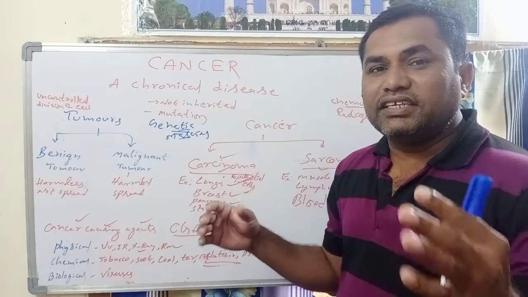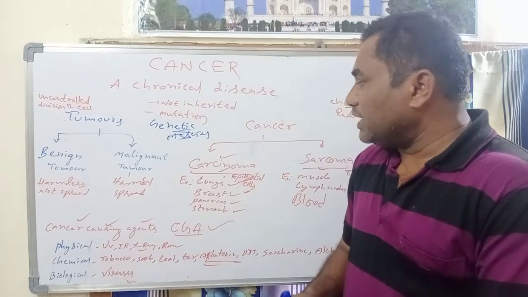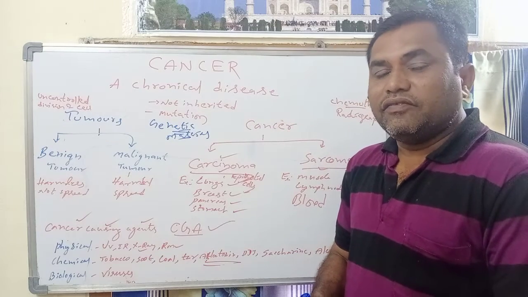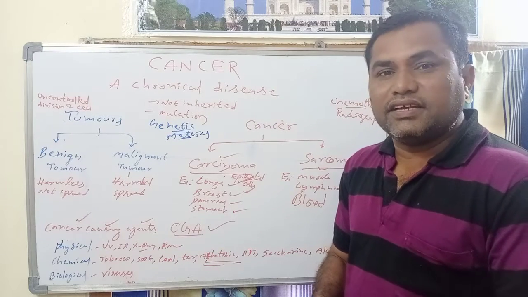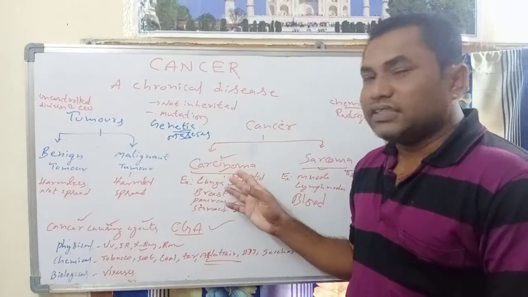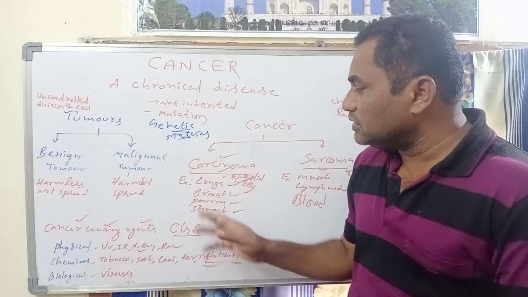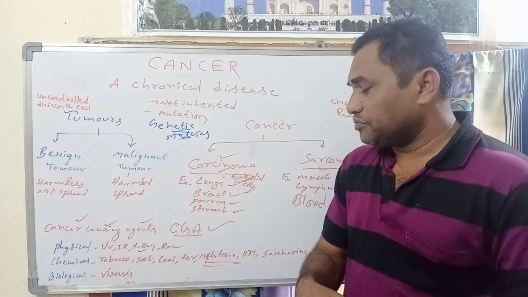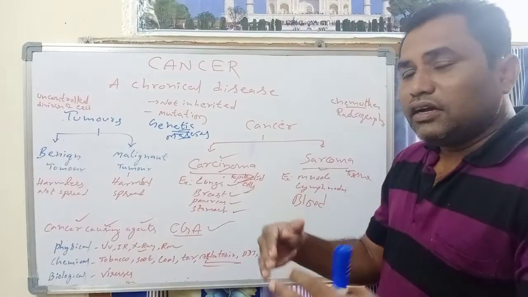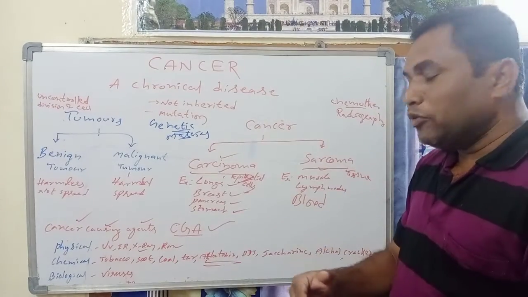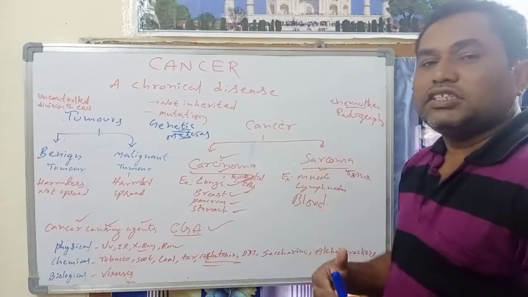Now, generally cancer is of two types. If abnormal divisions of cells occur in epithelial cells, it leads to carcinoma cancer. Carcinoma cancer mainly affects which organs? Lungs, breast, pancreas, and stomach. When the cancer affects the muscles, lymph nodes, and blood, it is called sarcoma.